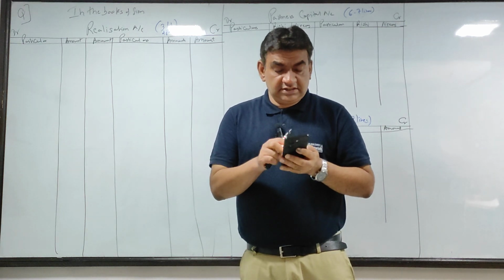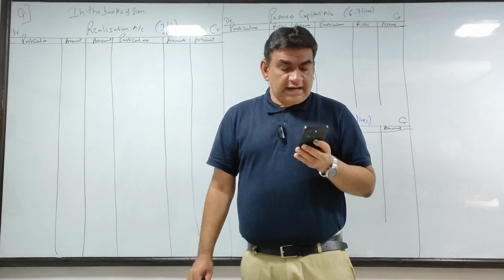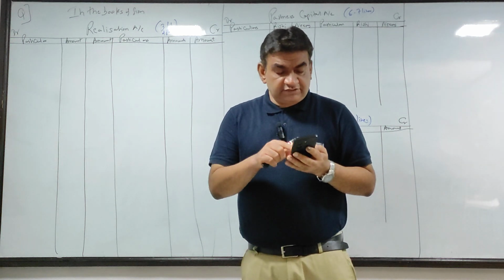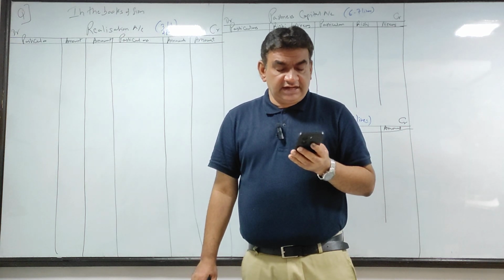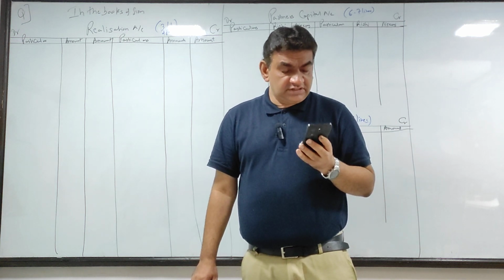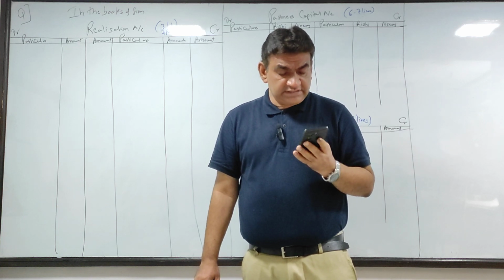Okay, what they say. On the above date, partners decided to dissolve the firm and the following information is available. Assets realized as follows: Building 175, furniture 25, debtors 24, stock 25. Bills receivable were taken over by Rishi for 15,000, whereas bills payable were taken over by Neeraj for 9,000. Dissolution expenses amounted to 5,000.